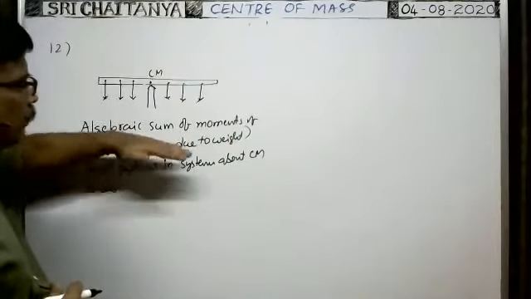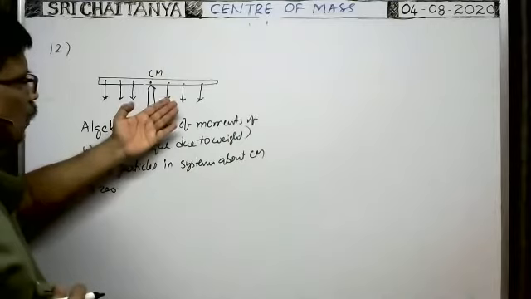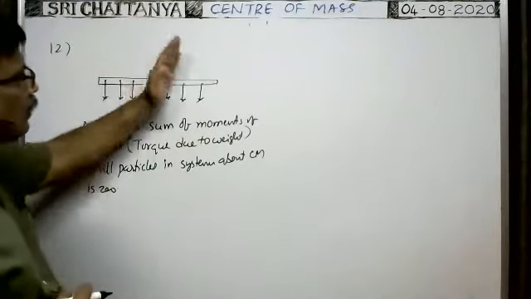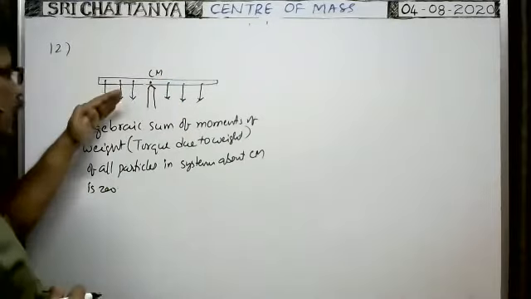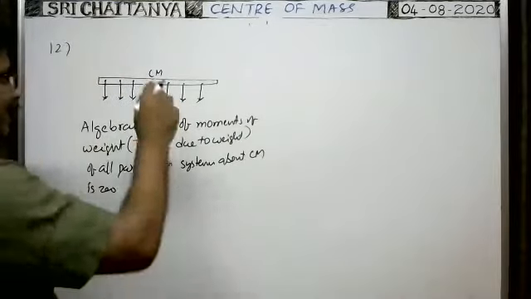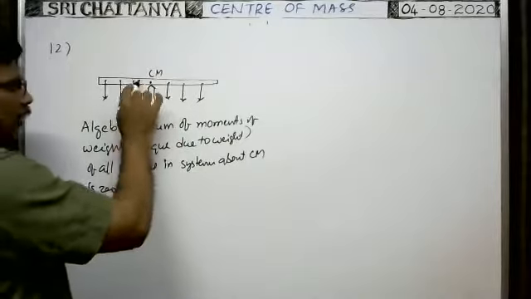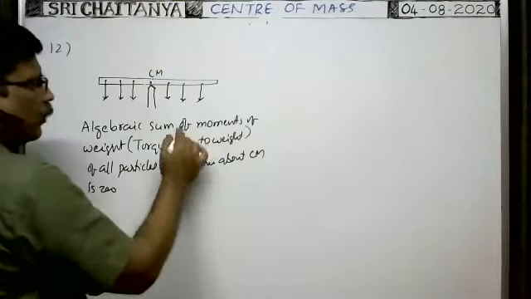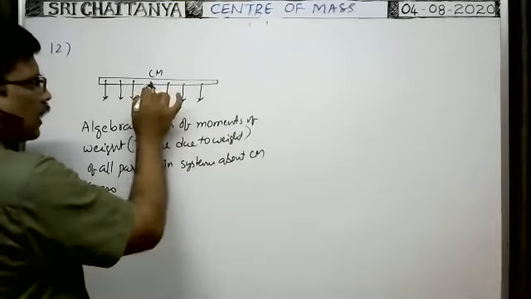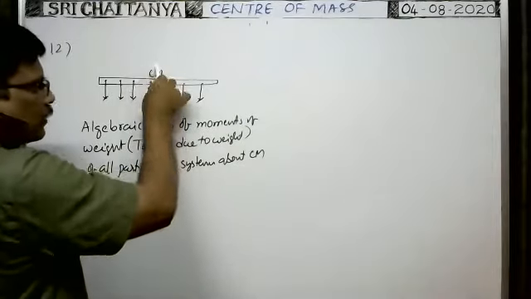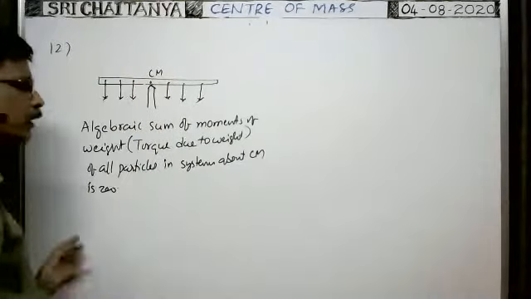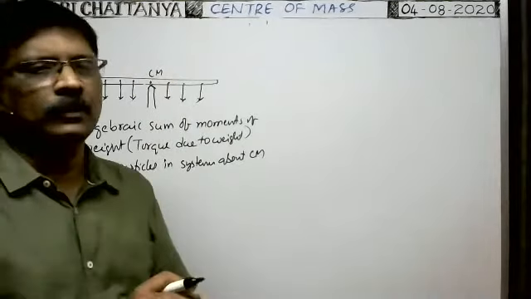Otherwise, if the algebraic sum of the moments of weights is not equal to zero, suppose the moments of weights of all these particles is more than this one, then it comes like this. If it is more, it comes like this. As both are equal, the net torque on the rod about this point, or the algebraic sum of all the torques or moments of weights of all the particles about the center of mass, is zero. The rod neither falls like this, nor falls like this. That's why it is in equilibrium. So this is also one important point.